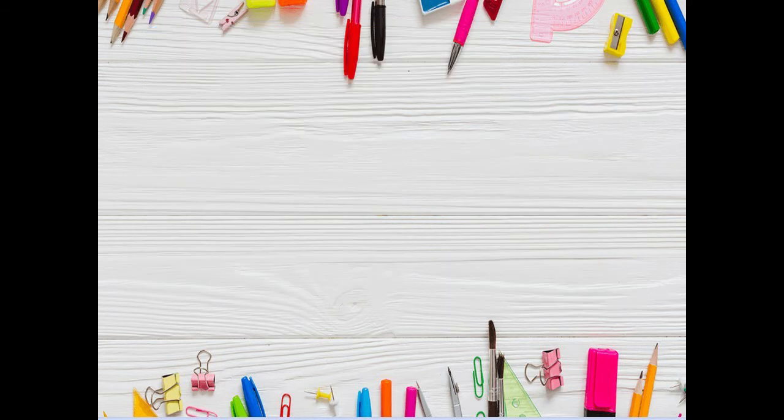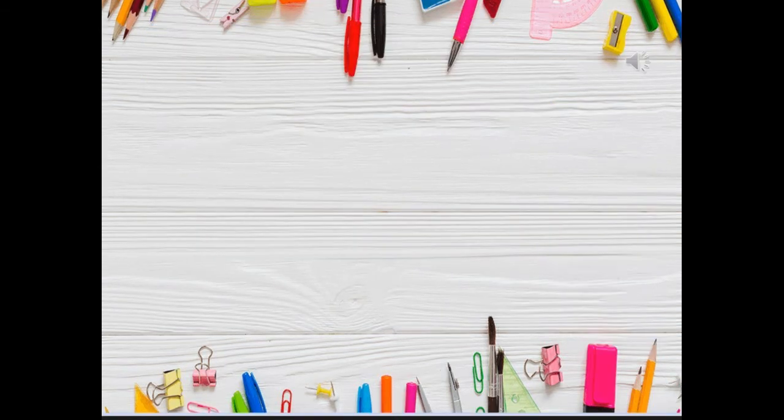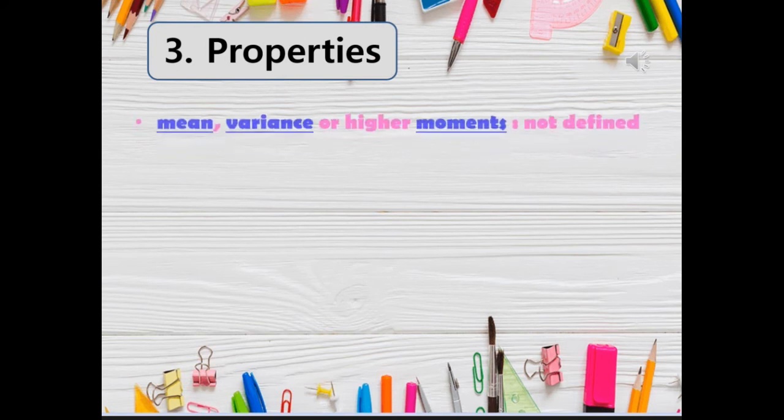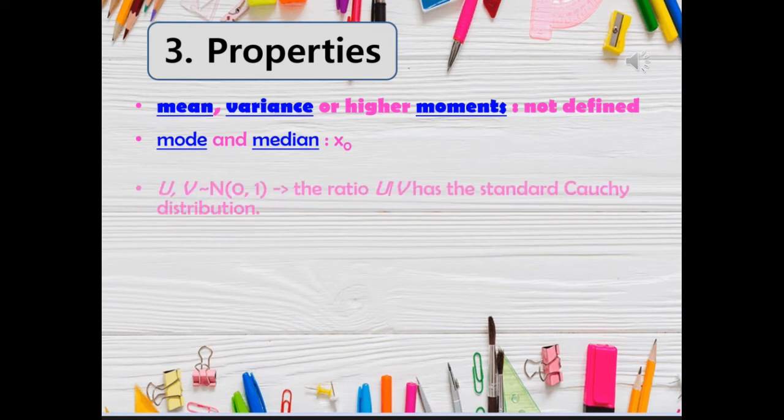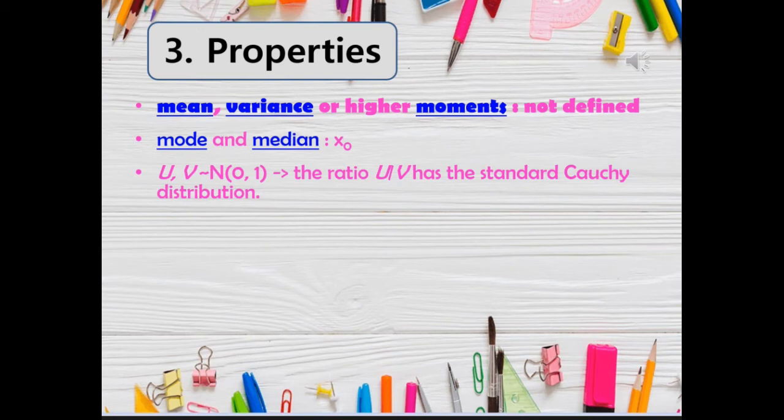The Cauchy distribution is an example of a distribution which has no mean, variance, or higher moments defined. Its mode and median are well defined and both are equal to x sub 0. When u and v are two independent, normally distributed random variables with expected value 0 and variance 1, then the ratio u over v has a standard Cauchy distribution.